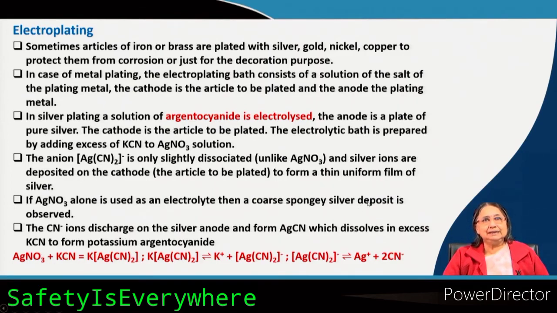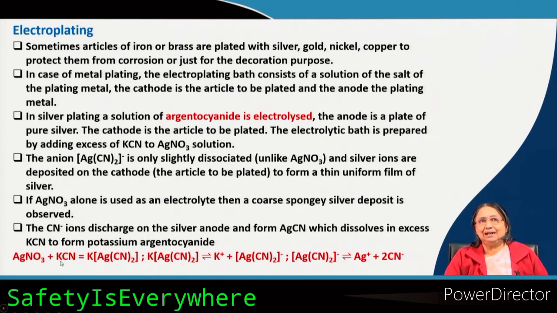This is the beauty of this electroplating with silver. The cyanide ion discharges on the silver anode to form silver cyanide. This silver cyanide will again dissolve in the KCN that you have taken in the bath, to form the potassium argentocyanide.